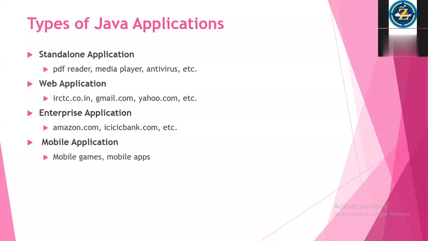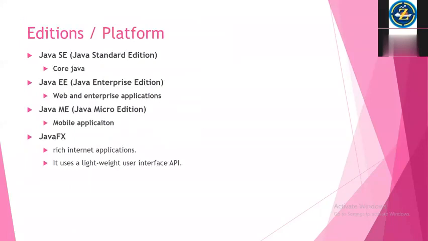The term everyone knows. And also we can develop mobile games. Games are also very famous, right? Many of us are playing games on mobiles, right? So these kinds of applications can be developed using Java. So that kind of application is called mobile based applications. Okay, so I hope you understand the types of applications. If you have any doubt, stop me, otherwise I will go to the next one.